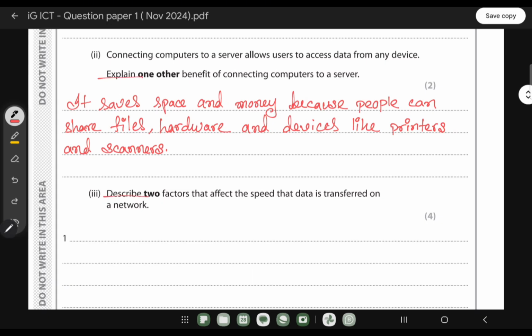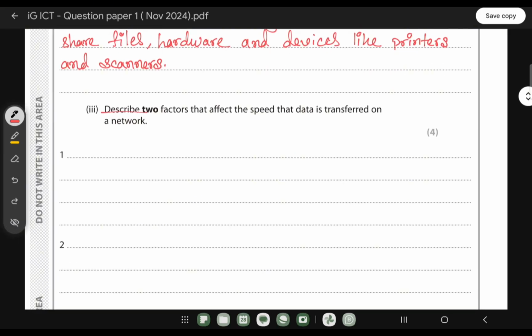Now, when it comes to describe two factors, remember one thing: when it comes to explain and describe, you have to come up with a point and then explain it. When it comes to describe two factors that affect the speed that data is transferred on a network, you have to come up with the points. What are the points affecting the speed of data during its transfer from one place to another?